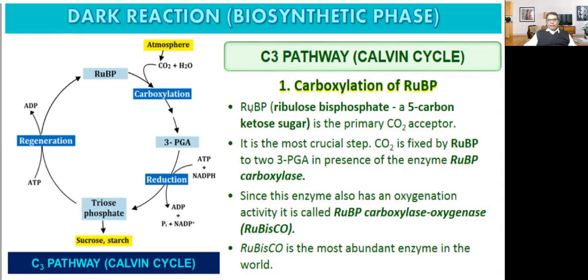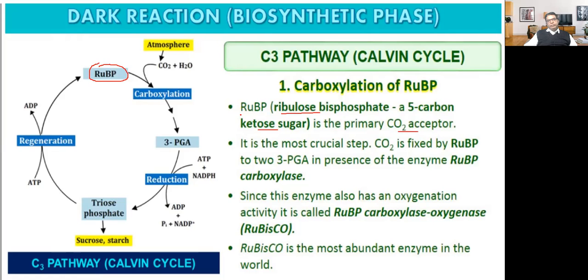Here there is a carboxylation of RUBP. What is this? RUBP stands for ribulose biphosphate. It is a 5-carbon ketose sugar. It is the primary carbon dioxide acceptor.